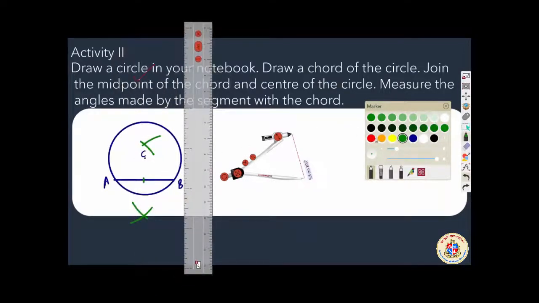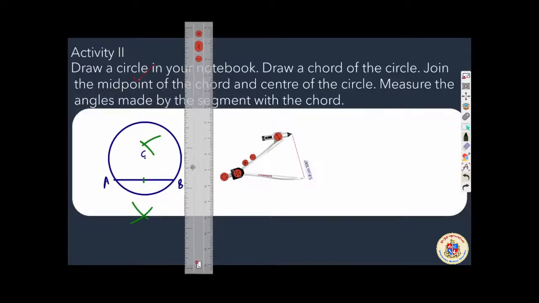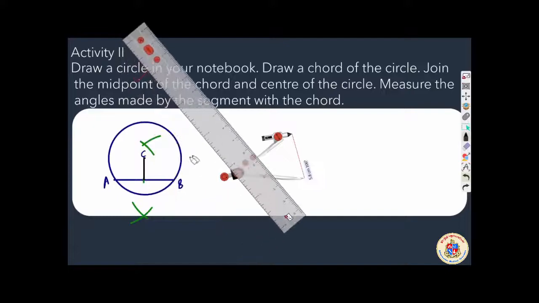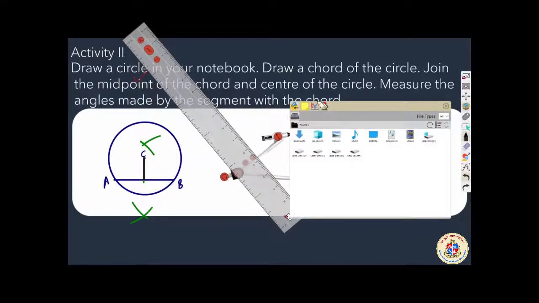Now the question over here is draw the line to the center of the circle, connecting midpoint to the center. So we should forget about arc and all here. उसके ऊपर देखने का ही नहीं. Because we are proving something. Yes. This is the line connecting, checking that whether this is 90 degree or not. वो कैसे करेंगे? For that we need a protractor.